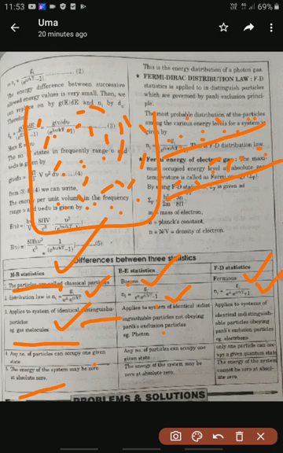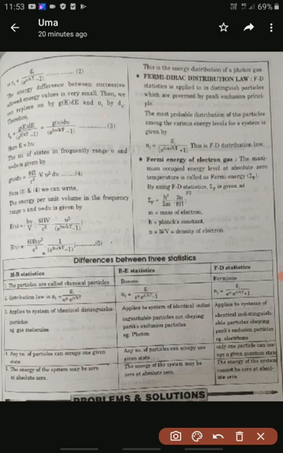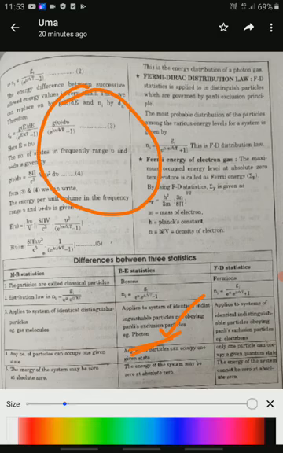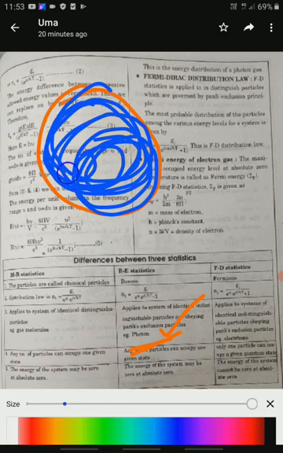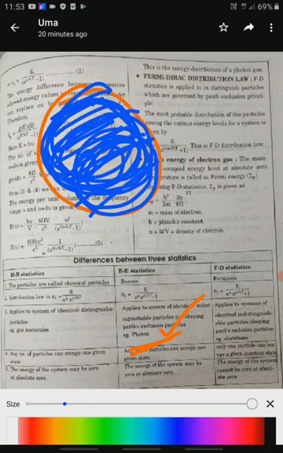So this statistics is applicable to identical and indistinguishable particles. Okay, so here we should know the example for Bose-Einstein: photons. So already we know this. If you take the black body, a black body is nothing but black in color. It absorbs all radiation. This black body contains photons. A photon is nothing but a particle of light energy.